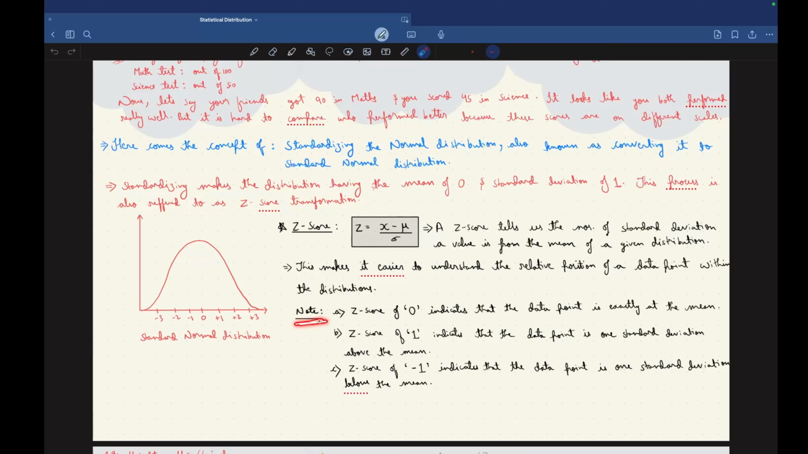Just remember this point, guys. A Z-score of 0 indicates that the data point is exactly at the mean. A Z-score of 1 indicates that the data point is 1 standard deviation above the mean, and a Z-score of minus 1 indicates that the data point is 1 standard deviation below the mean.